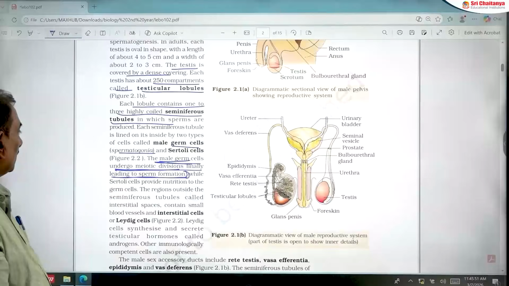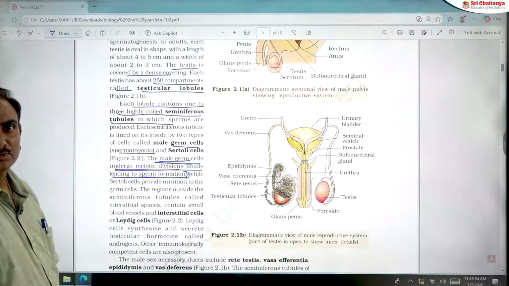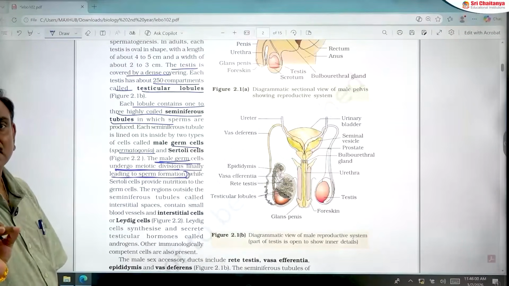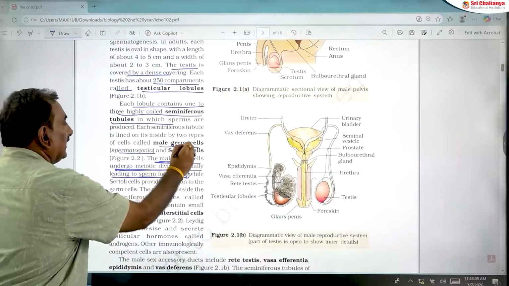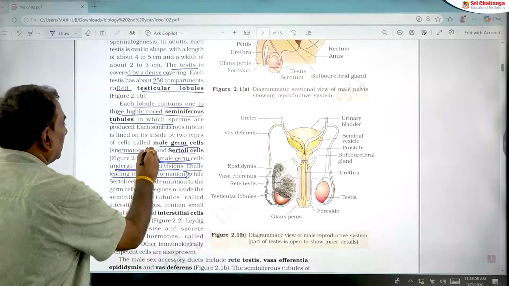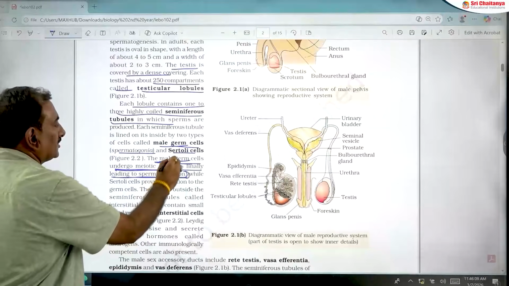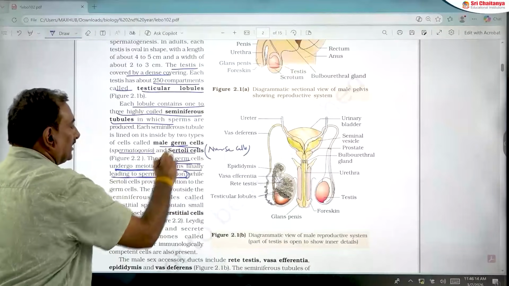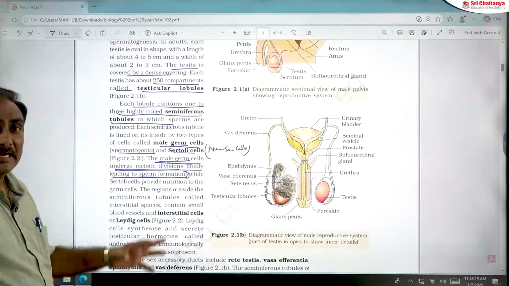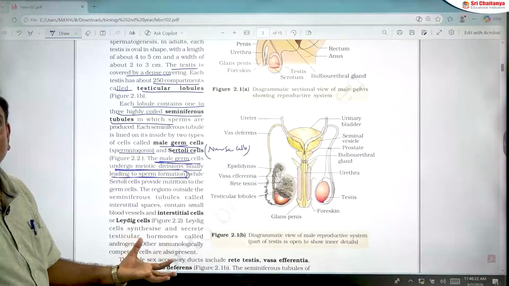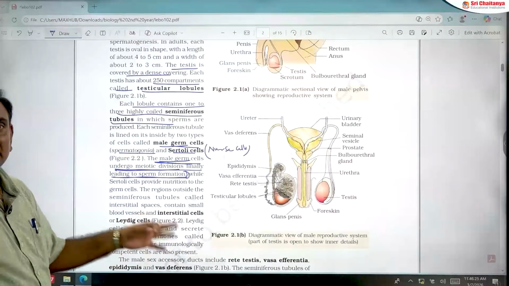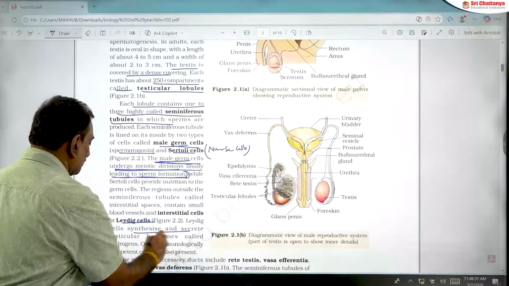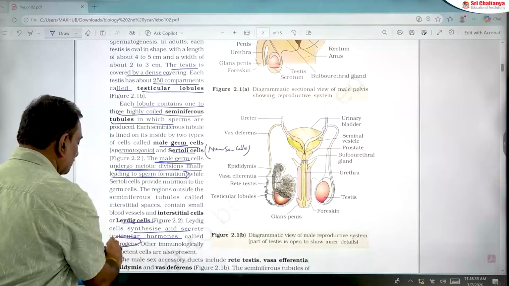That you should remember. And each seminiferous tubule contains two types of cells. One is male germ cells, the other is Sertoli cells. Sertoli cells are also called nurse cells. They provide nourishment to the developing sperms. Leydig cells are present outside the seminiferous tubule in the interstitial space. This is very important: Leydig cells help in the secretion of testicular hormones, that is, androgens.